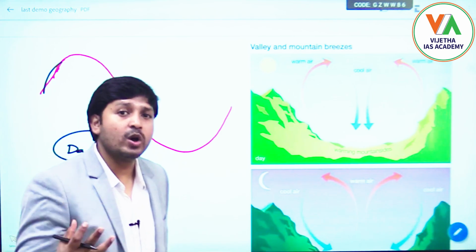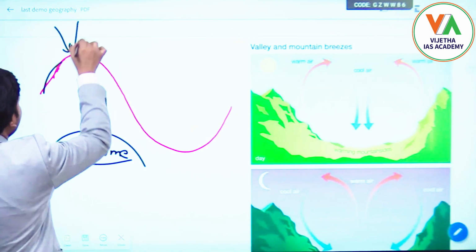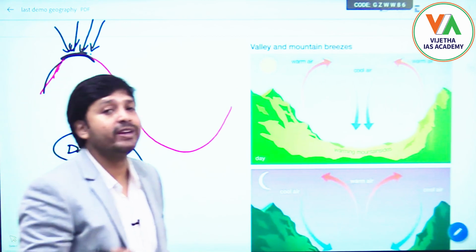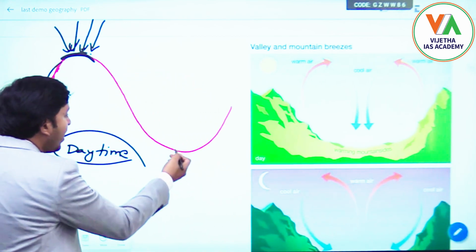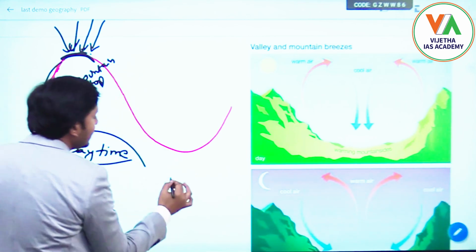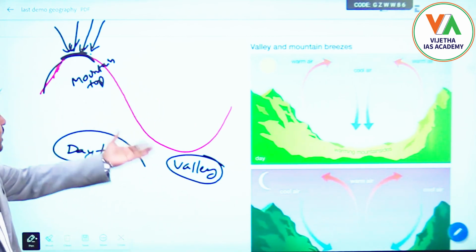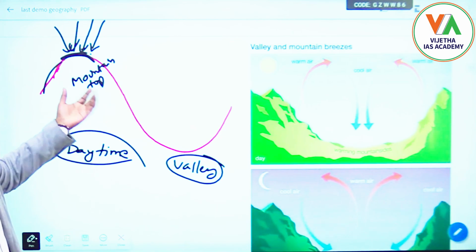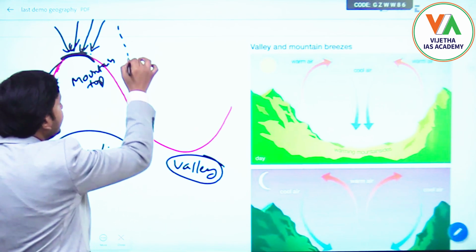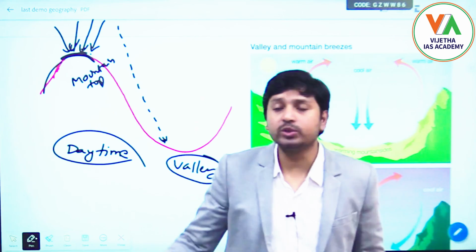Okay, now because of solar insolation, whatever the sun's rays that are falling here, this land will start becoming very warm at a very fast rate compared to this valley. This is the mountain top, and this is the valley. So compared to the valley, the mountain top will become very warm during daytime, because sun's rays will start falling here and will take time to reach down here, or some obstructions will be there for the sun's rays to reach this location.